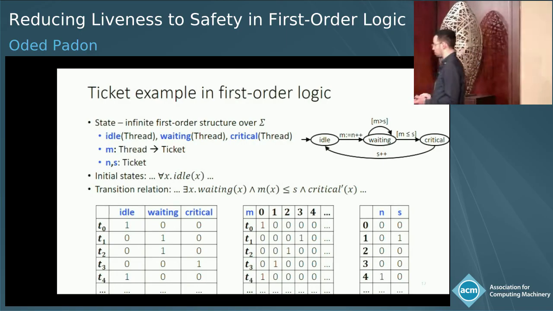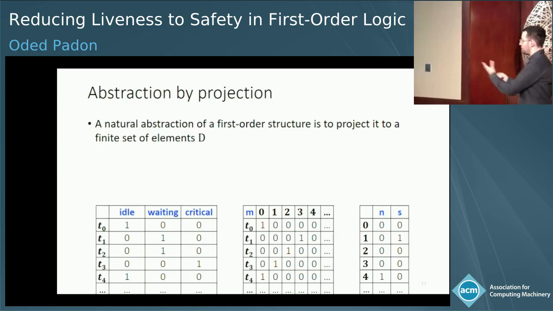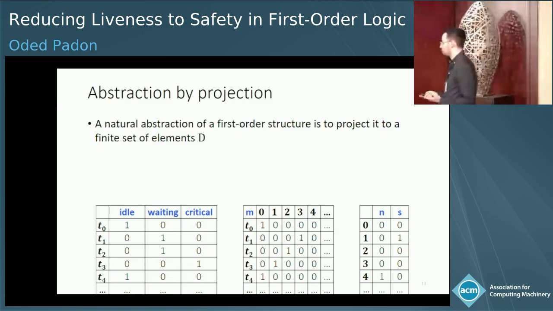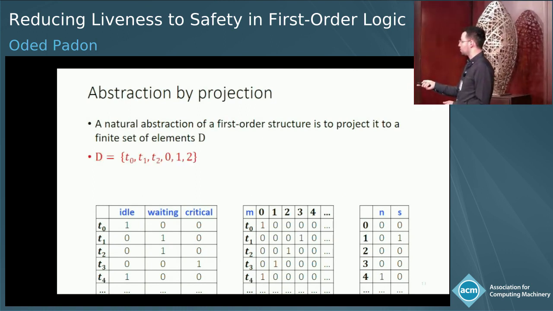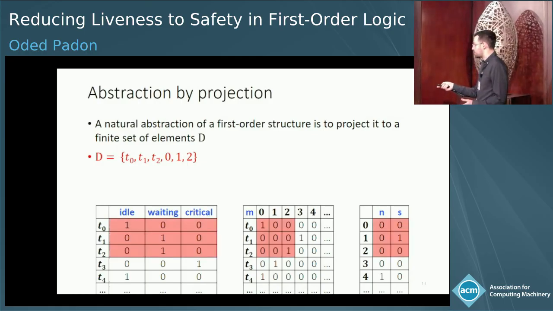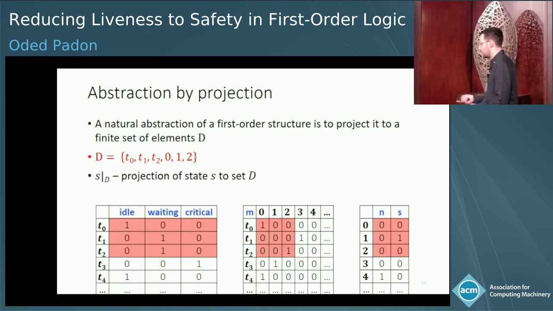And as we've already mentioned, coming up with a finite abstraction is going to be a key ingredient to our approach. So really a natural abstraction for a first-order structure is to project it to a finite set of elements. So say we fix some finite set of elements D, which includes the 3 threads and 3 ticket values. We can now just look at a finite subsection of these tables, and this is, of course, finite state. You only have this many finite ways to put values in these bits to arrive at a finite projection of this state. And we would denote this operation by this projection.